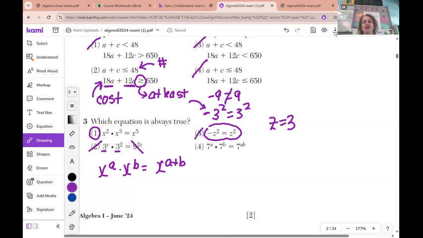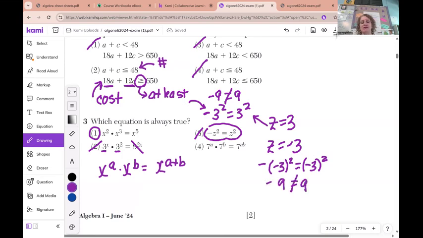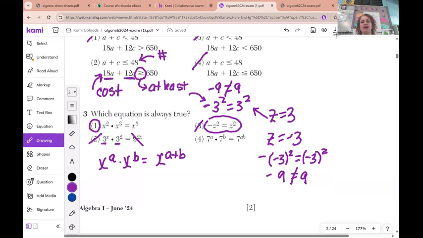Be really careful if you're entering a negative number into the calculator. Let's say z was -3. You would put the opposite of -3 squared. Does that equal -3 squared? It still would not be true. I just want to emphasize those parentheses. And then choice 4, we know that we add exponents, not multiply them, so we take choice 4 out.